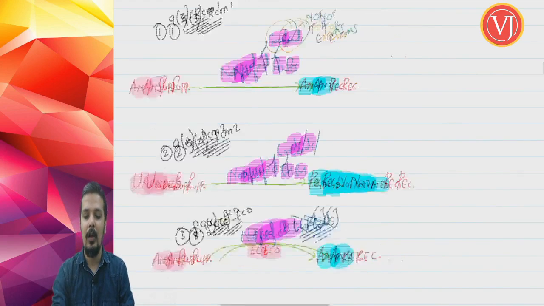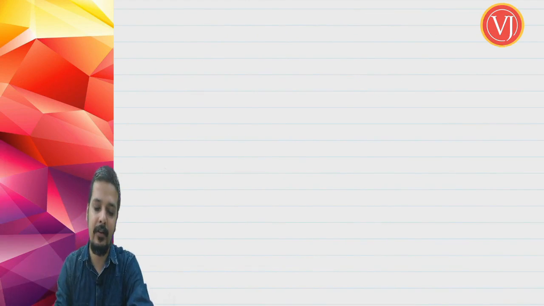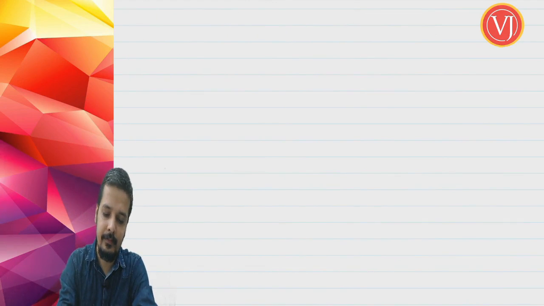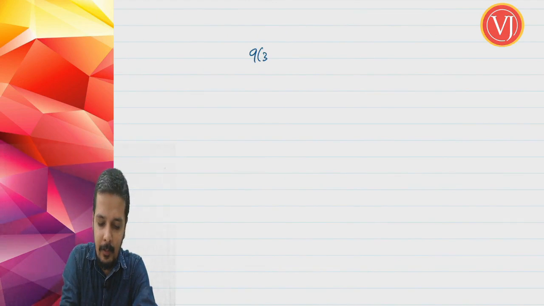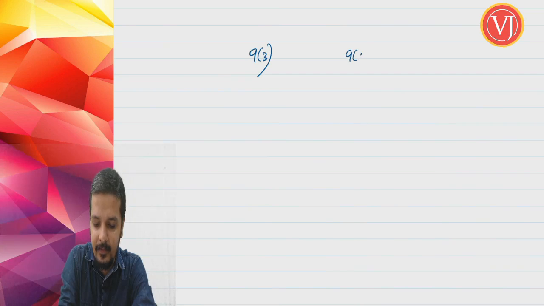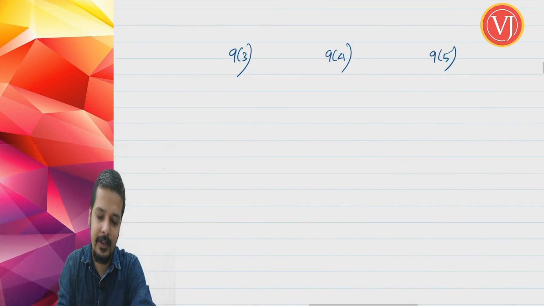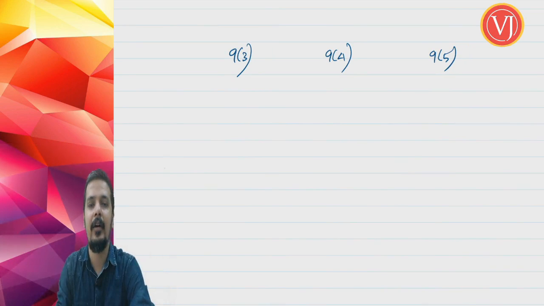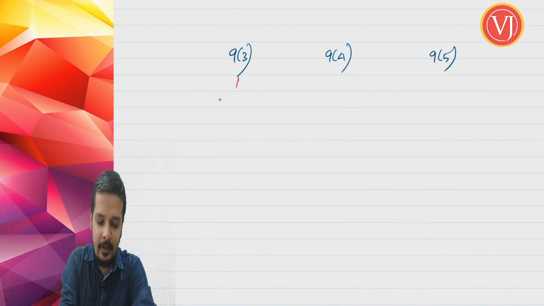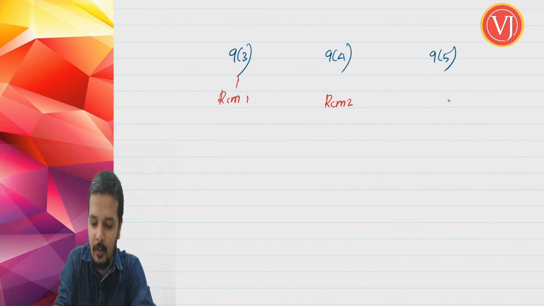Friends, now our discussion will be based on this model. We'll be discussing 9.3, 9.4, 9.5 in these three parts: RCM type 1, RCM type 2 and ECO.